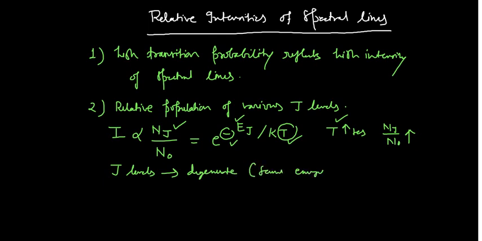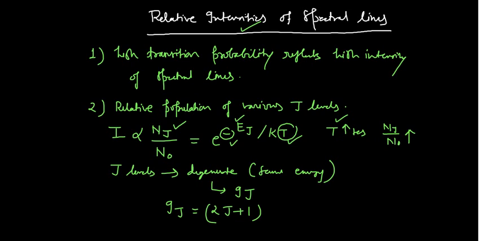In the next lecture I will discuss the concept of degeneracy in a little more detail, but right now you can understand that these rotational energy levels are degenerate. This degeneracy is given by the term Gj, and Gj is given by 2j plus 1. This is the multiplicity. The relative intensity of the spectral lines also depends upon this degeneracy.